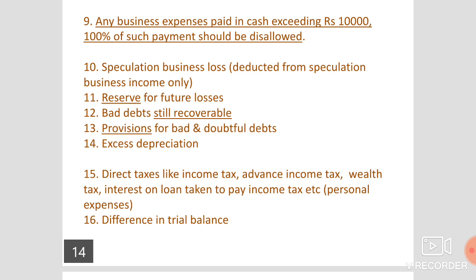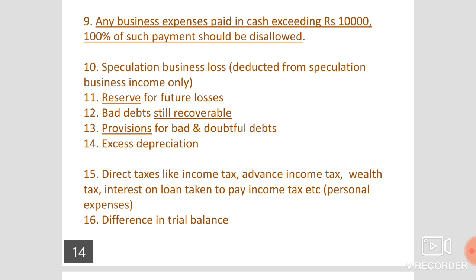Ninth point, if business expenses are paid in cash exceeding rupees 10,000, 100% of such payment should be treated as inadmissible expenses, because any business expenses above rupees 10,000 should be paid in the form of cheque only. If it is given in the problem, any payment made above rupees 10,000 in cash, the full amount should be treated as inadmissible.